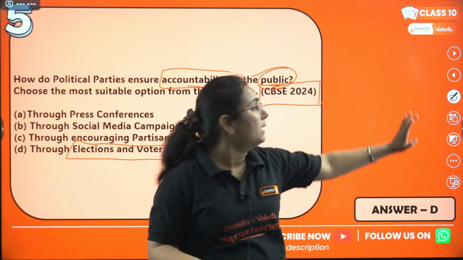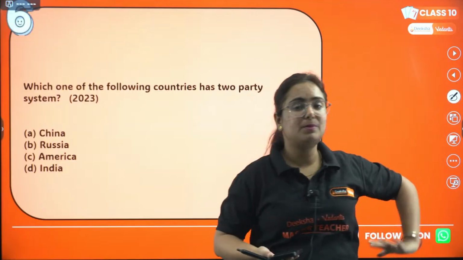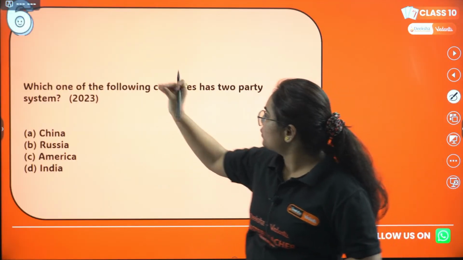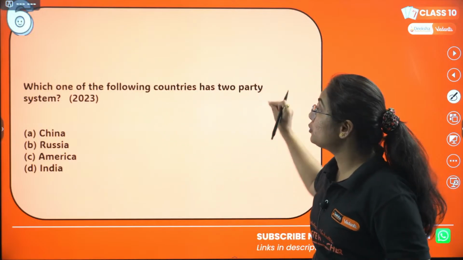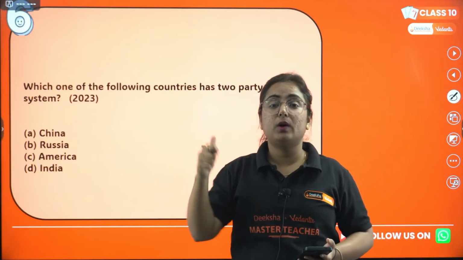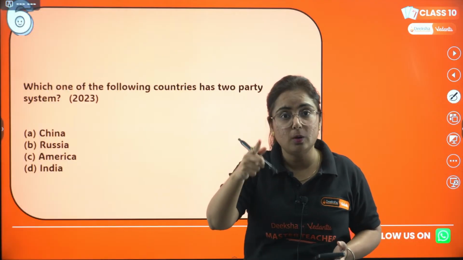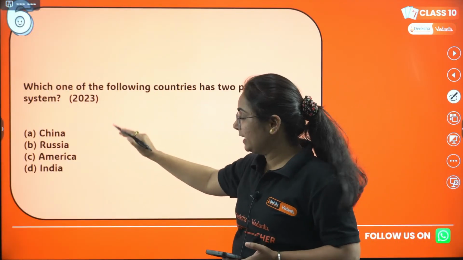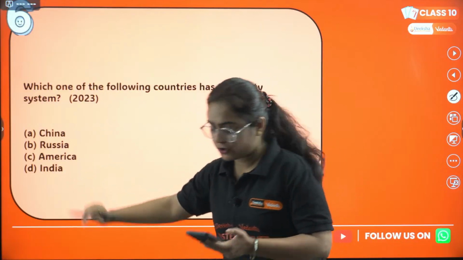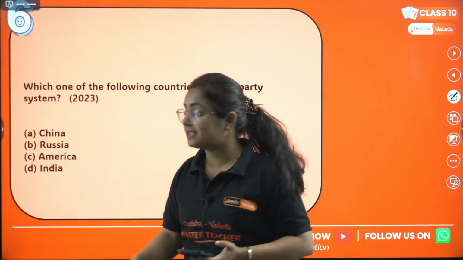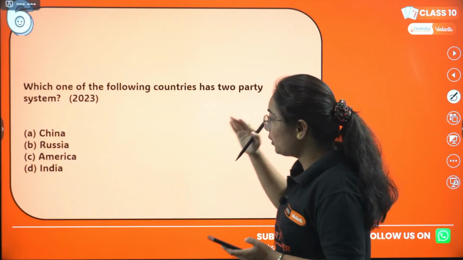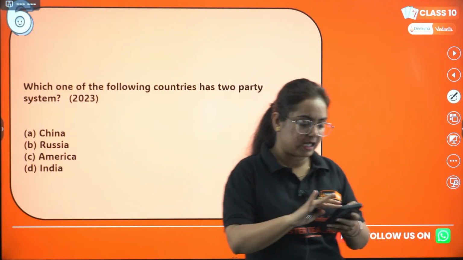Okay. Moving to the next question, question number 6 of the day. Easy one and direct question. Which one of the following countries has a two-party system? Asked in 2023. Option A, China. Option B, Russia. Option C, America. And option D, India. Okay, so think about it, answer the correct one.